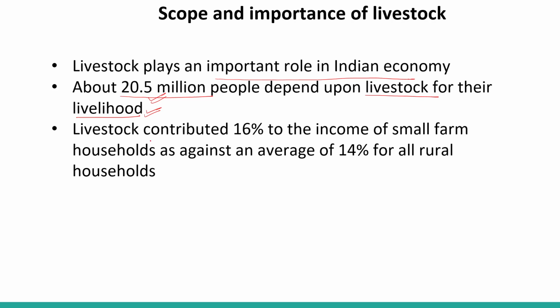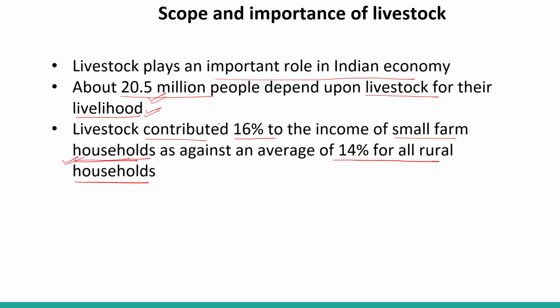Livestock contributed 16% to the income of small farm households as against an average 14% for all rural households. If we talk about small farm households, that is, those living in the farmhouse, right?